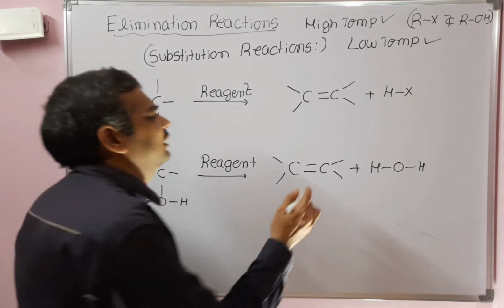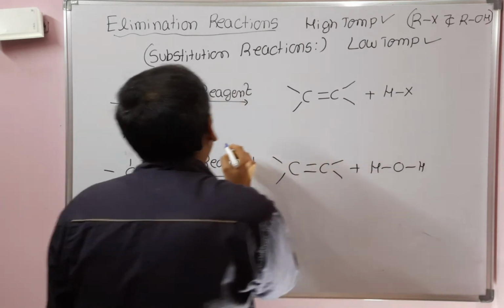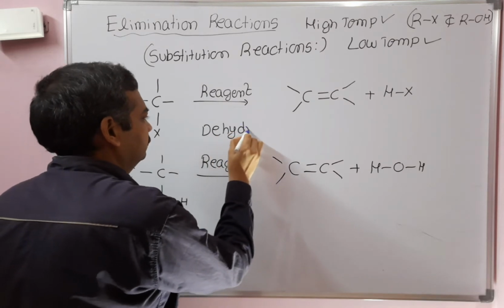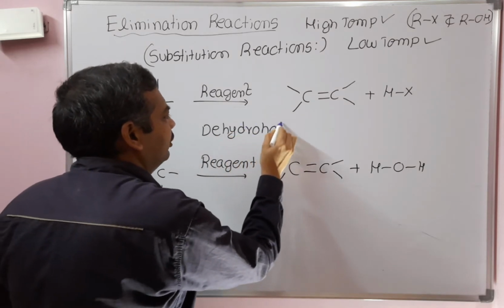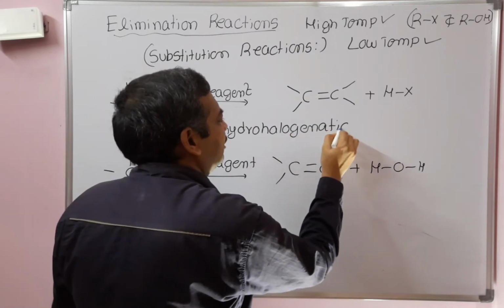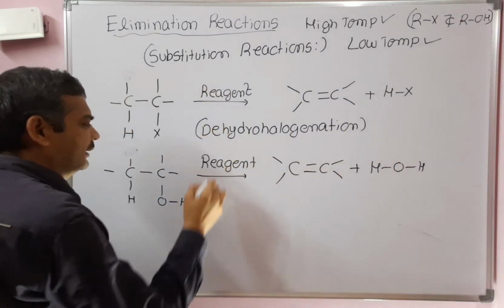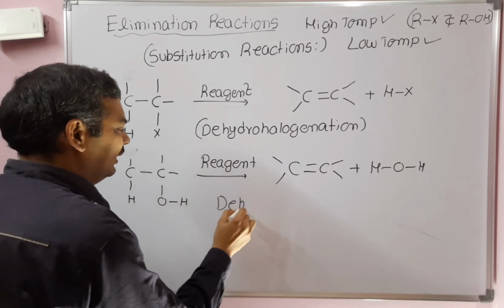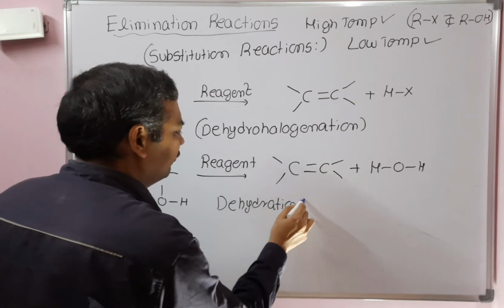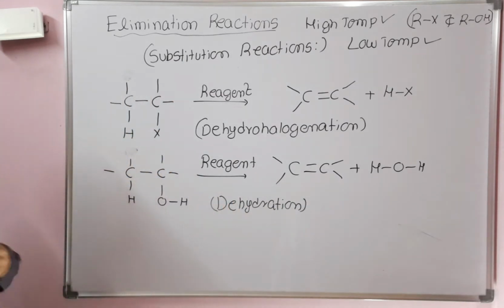The first reaction we can call dehydrohalogenation. The second reaction we can call a dehydration reaction. Why? Because a water molecule will be eliminated from alcohols in the presence of the reagent.